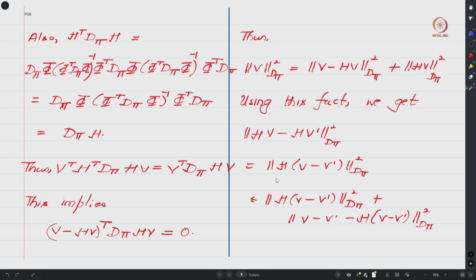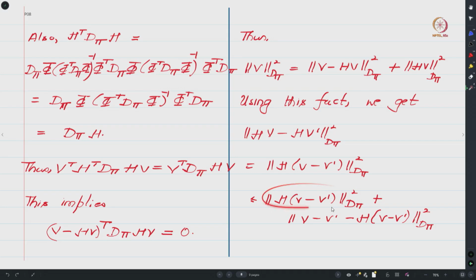Now what I will do is I will take this quantity and add it to the right hand side, and since this quantity is non-negative, this quantity will be upper bounded by this thing. Whatever you have over here, if you compare it with what you have over here, you can see that this expression equals this expression if instead of V we had V minus V prime.